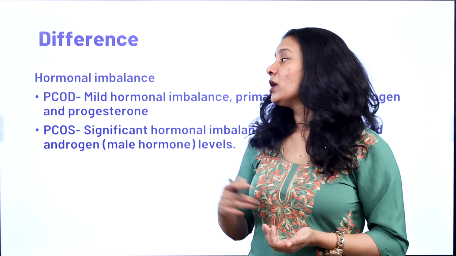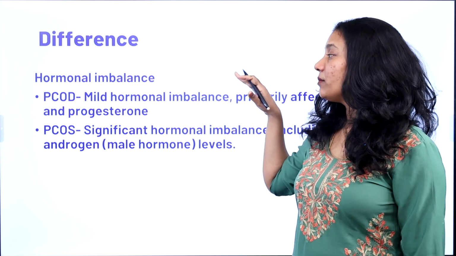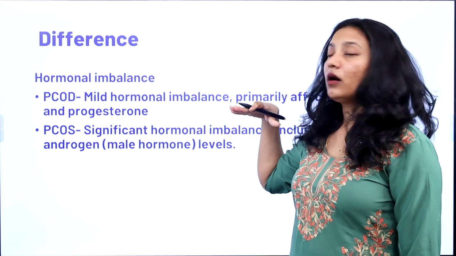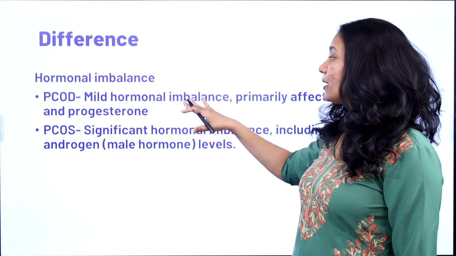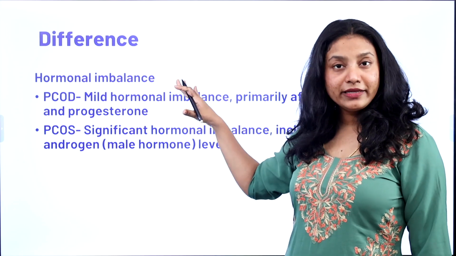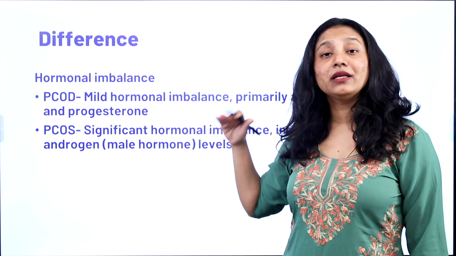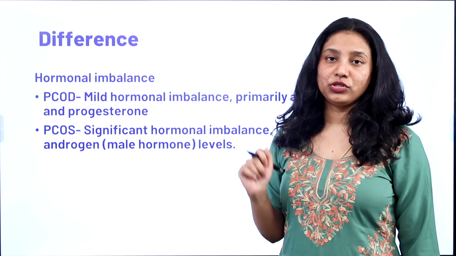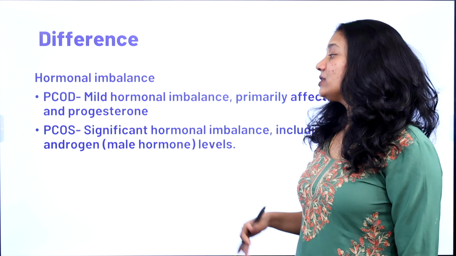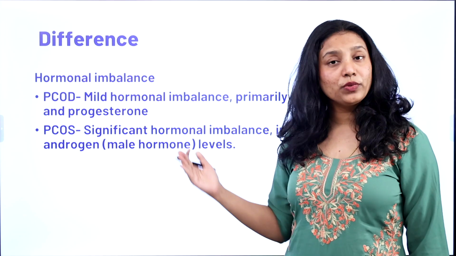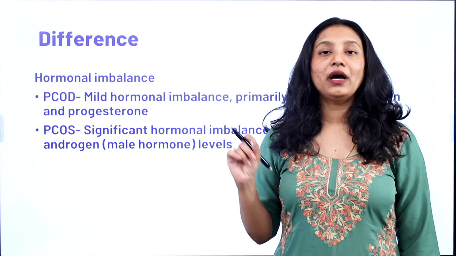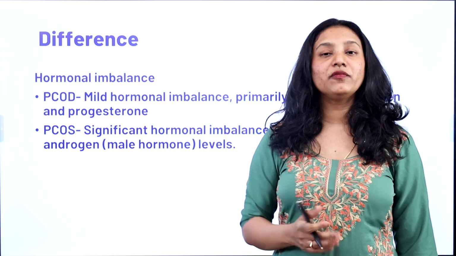In PCOD, the main pathology is where the hormones are disrupted. It is mild in nature, the hormones disrupted are estrogen and progesterone. Whereas in PCOS, there is hormonal disruption, and along with that there is an excess of androgen, that is testosterone, in the female body.